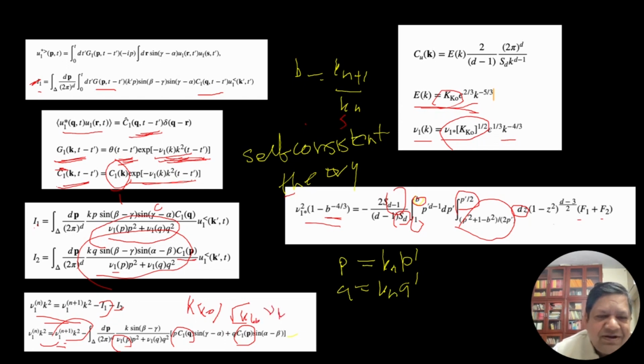The left hand side also has a nu n, so the Kolmogorov constant gets cancelled, and there is one nu star on the left and one nu star on the right, so that becomes nu n squared.